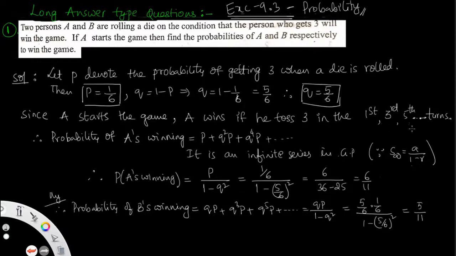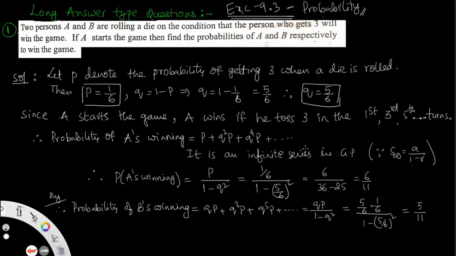Two persons A and B are rolling a die on the condition. Therefore the probability of A's winning is: suppose A starts the game and wins in the first trial, that is P, success. The next term is QQP, the third trial. The first trial is a failure, that is Q, and the second is also a failure, and on the third turn he gets the winning roll. So that is Q square P, and similarly the next is Q to the power of 4 P.